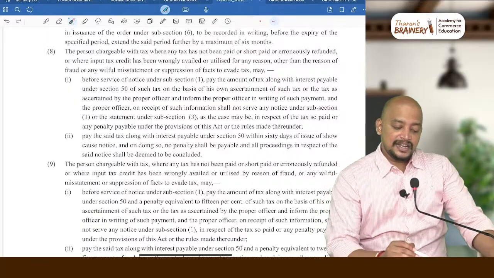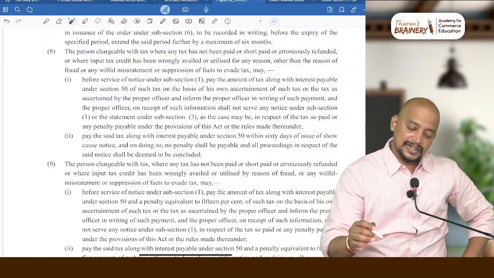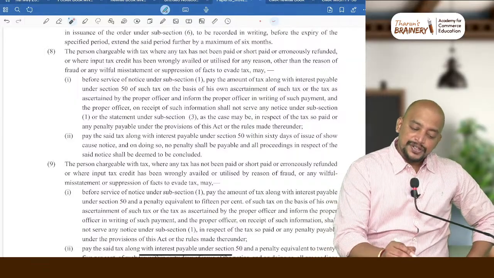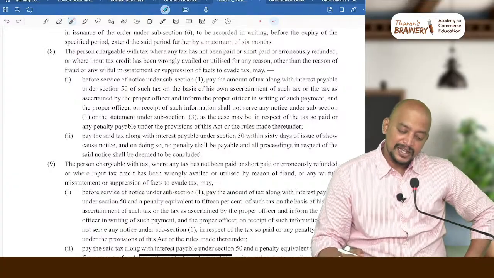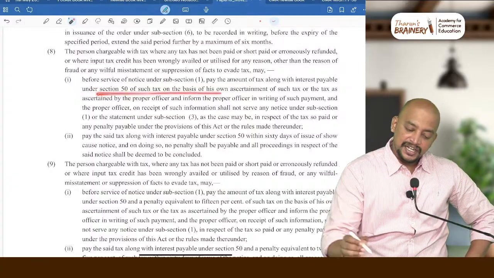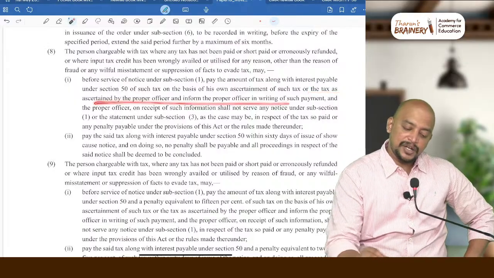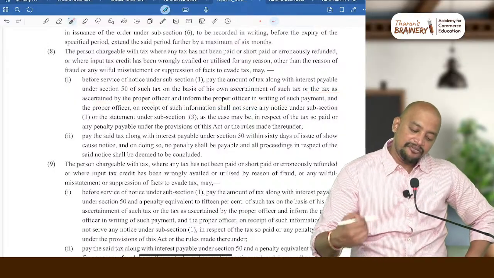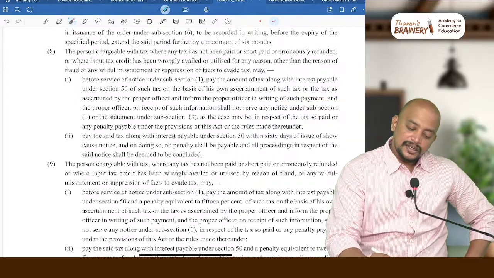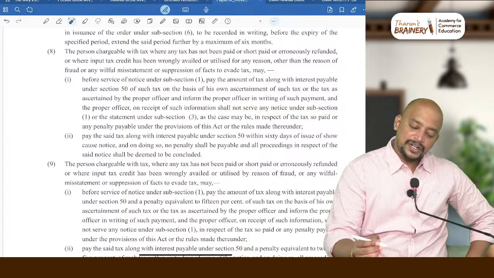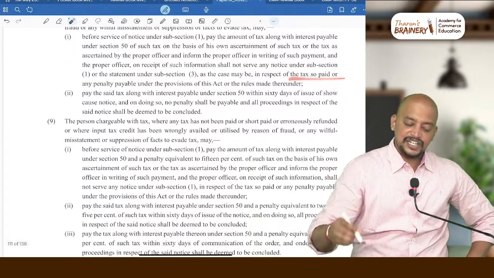Then the person chargeable with tax, where any tax has not been paid, etc., may before service of notice pay the amount of tax along with interest payable under section 50 on the basis of his own ascertainment or the tax ascertained by the proper officer, and inform in writing, so that he shall not be served any notice under subsection 1 or the statement under subsection 3, as the case may be.